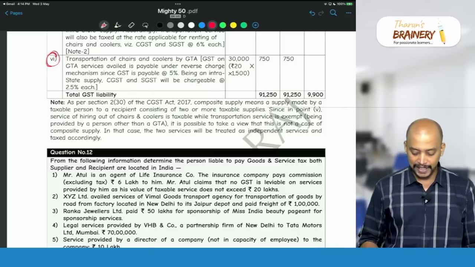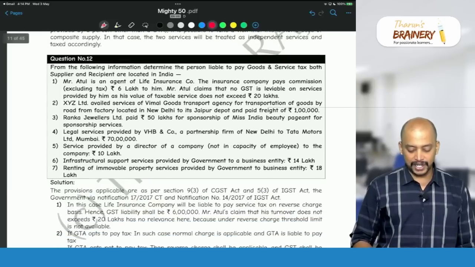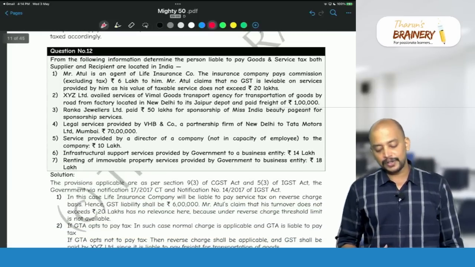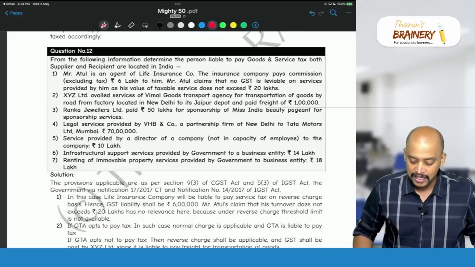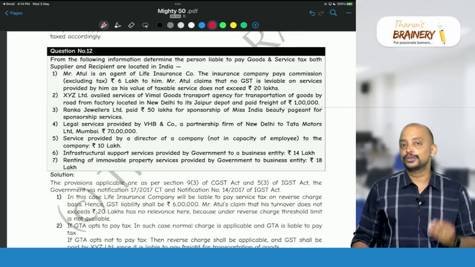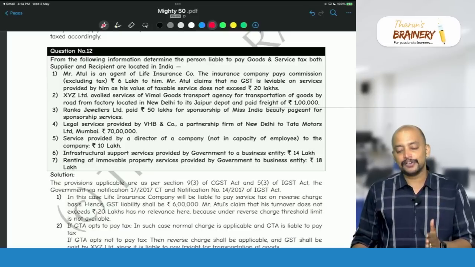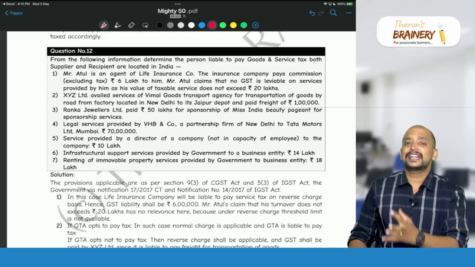Then next one, here we will see question number 12. From the following information, determine the person liable to pay GST. Both supplier and recipient are located in India. Mr. Atul is an agent of a life insurance company.